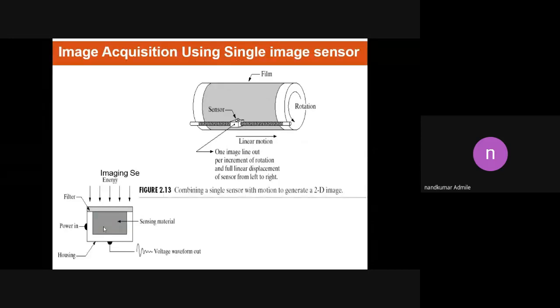Our incident light consists of a number of colors, maybe seven colors. Out of those, if we have to increase the intensity of any one color, suppose green, we can use a green pass filter.